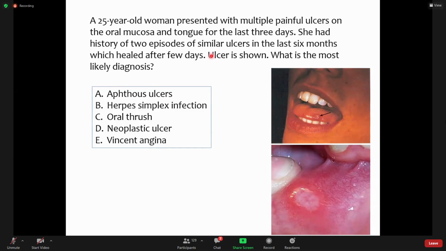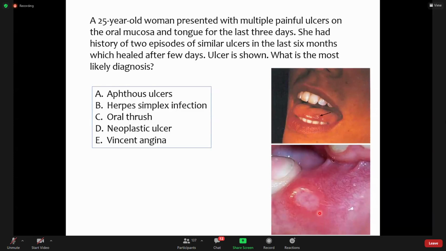The purpose of this question is to expose you to the diseases which can cause ulcers in the oral mucosa, in the oral cavity, and we will be discussing these causes of ulcers in today's lecture. Now this is a very shallow, very superficial ulcer, and this is on the tongue, and this is on the mucosa somewhere, maybe inside the cheek, and this is the center of the ulcer with exudate, and this is erythema.